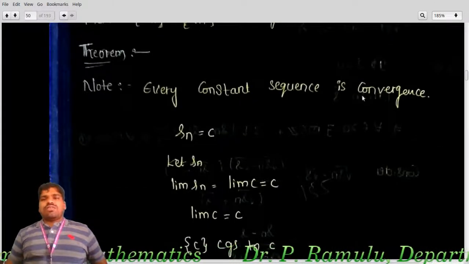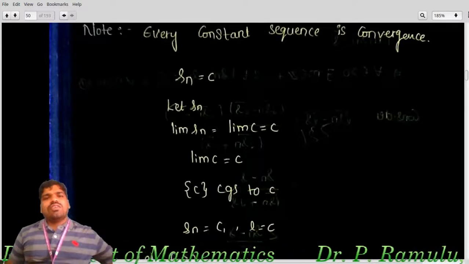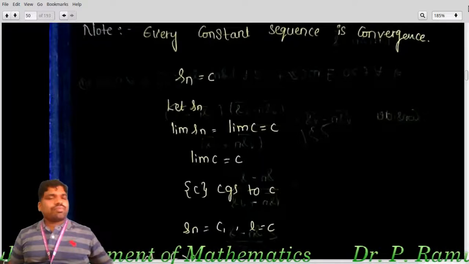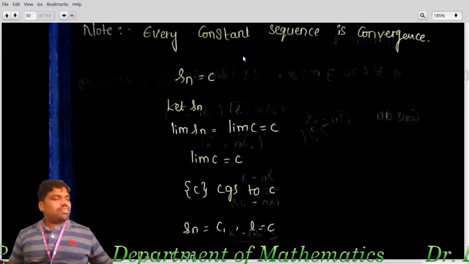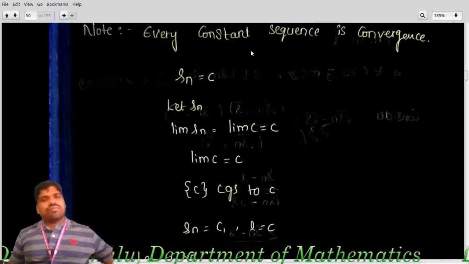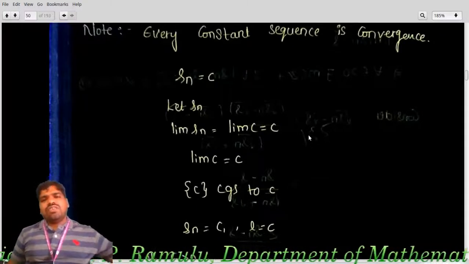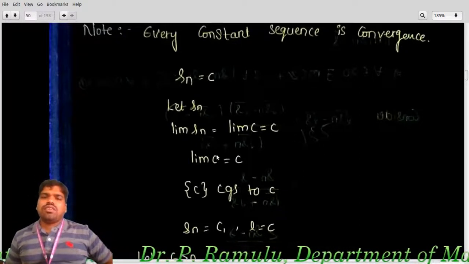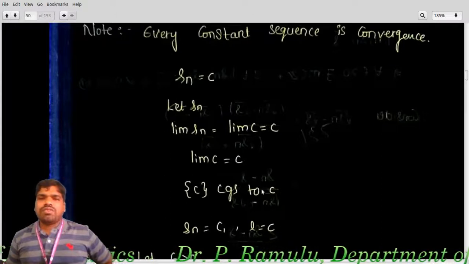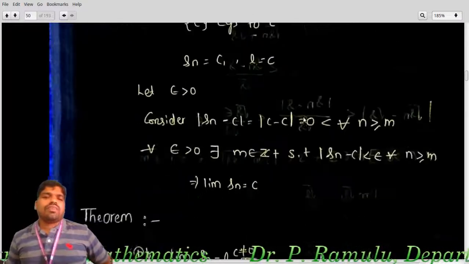Every constant sequence converges. What is a constant sequence? Sn equal to c is defined as a constant sequence. Lim Sn equals lim c, so Sn is nothing but c, that equals c. Lim c equals c. Therefore the sequence converges to c. That means every constant sequence converges to c.